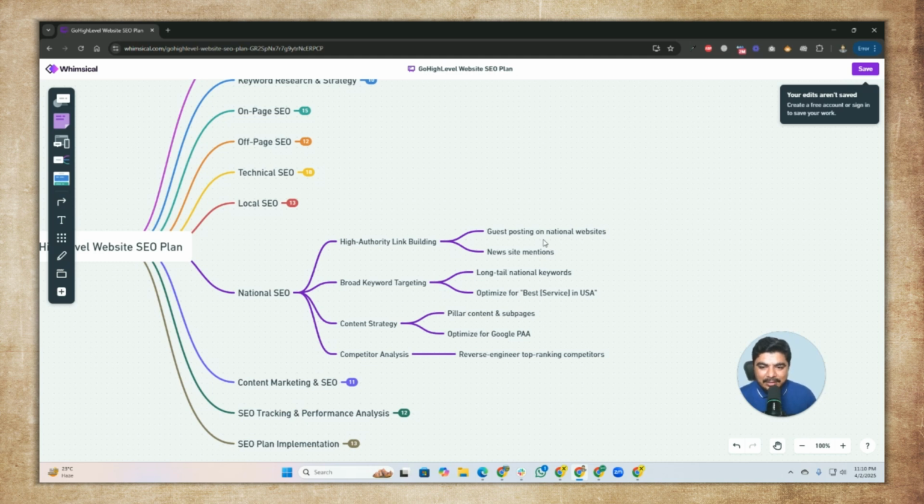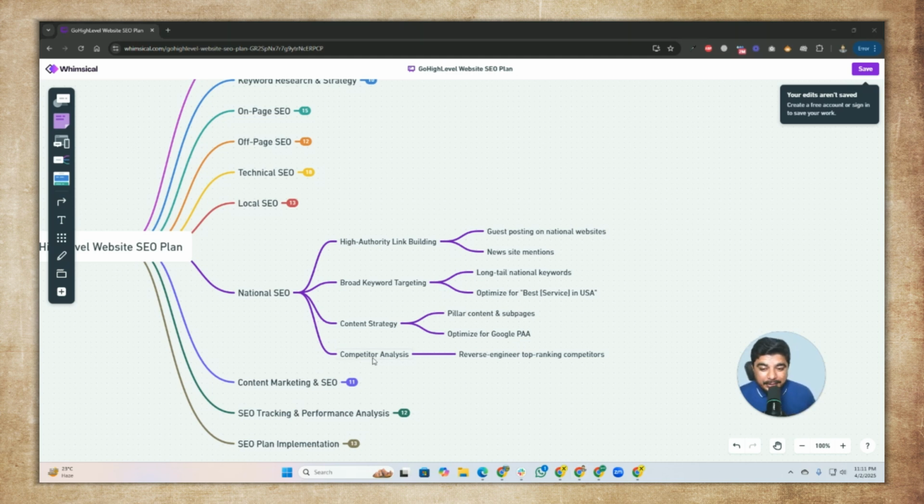That's basically the difference. Broad keyword targeting, long tail and national keywords, and optimize best services in the US, not just in Maryland or a specific state. We can go with the whole country. Content plan, pillar content and sub pages, both work for you. And also we have to optimize for Google PAA. We need to target our Google PL.